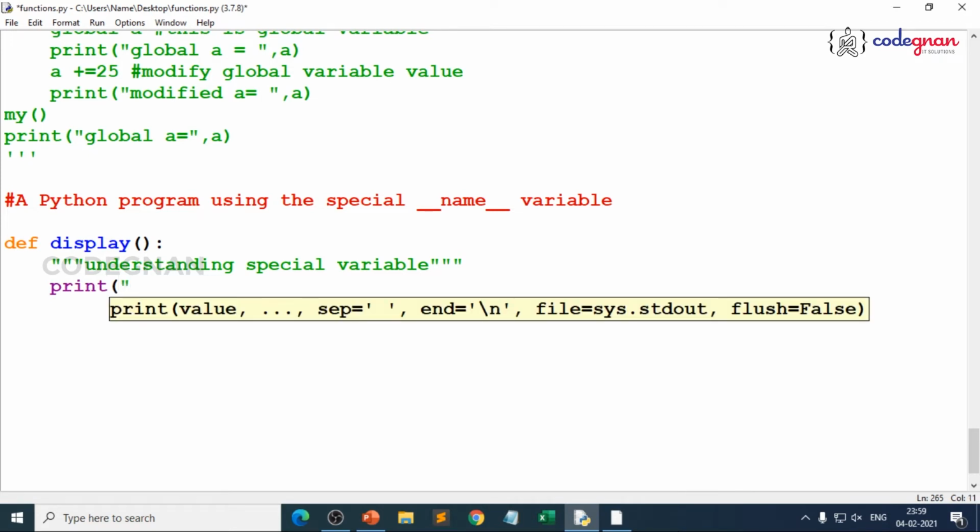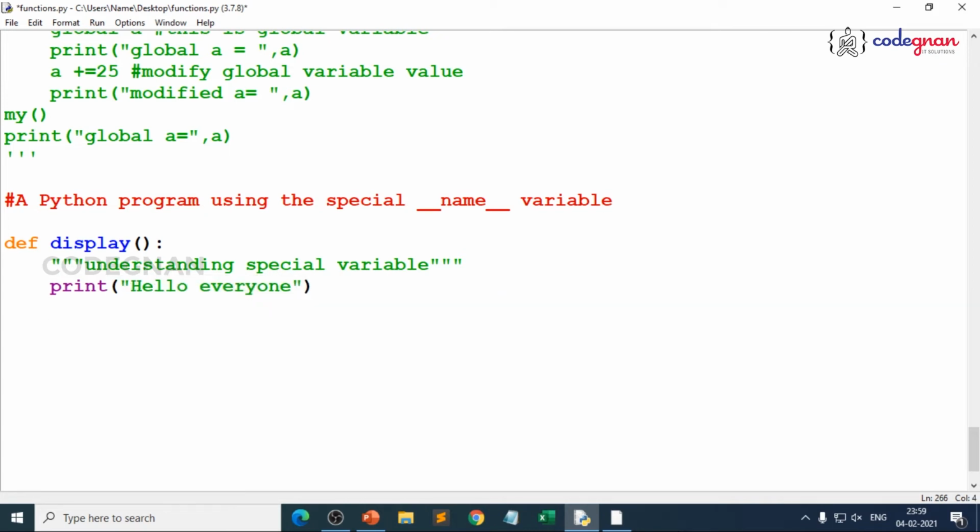That's our logic. So we just give any print whatever you want. I write it as hello everyone. And what I do is create a condition here. My condition could be if double underscore name double underscore equal to main, because every Python program internally creates a